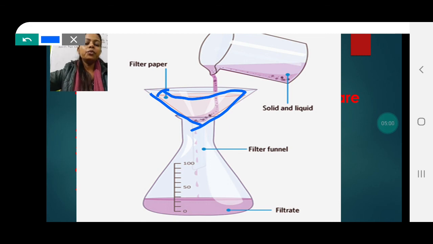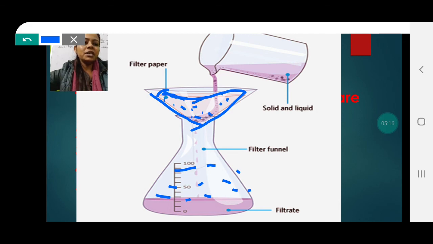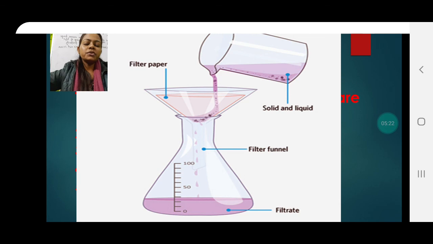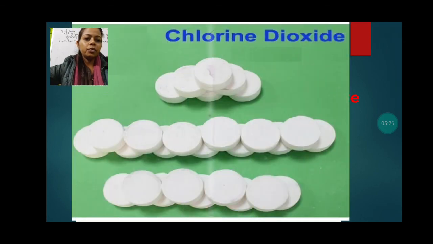Only liquid water can pass down. The clean water is collected in the container below, and the sediment will stick on the paper. The impurities stick on the filter paper, and only the clean water goes down. So this is also a process of purification of the water.